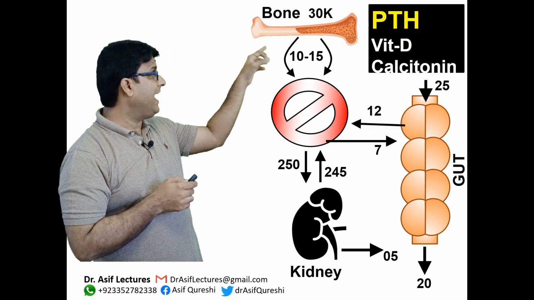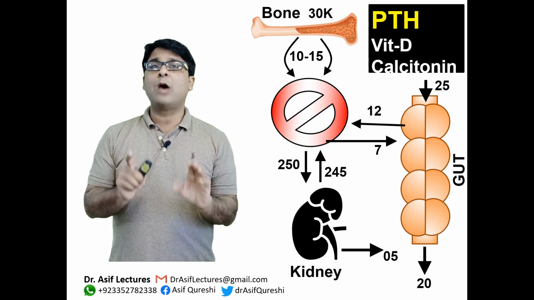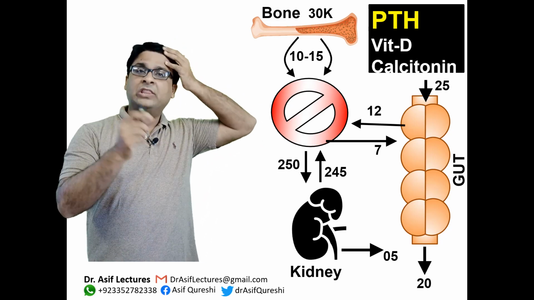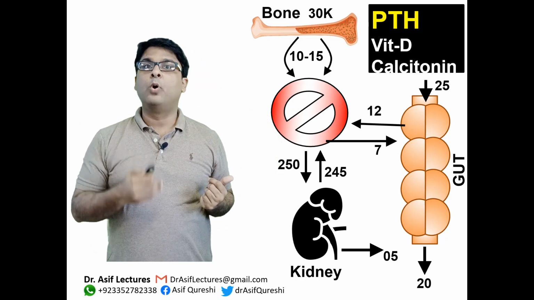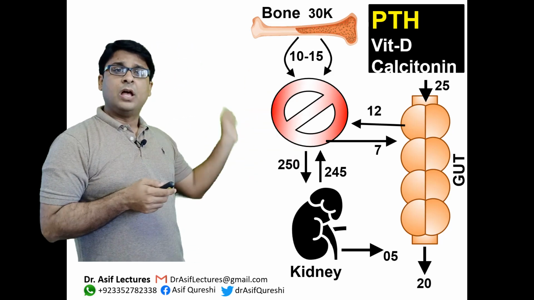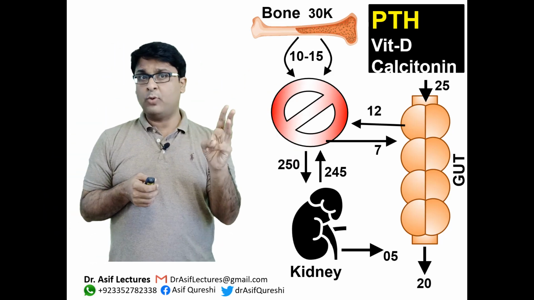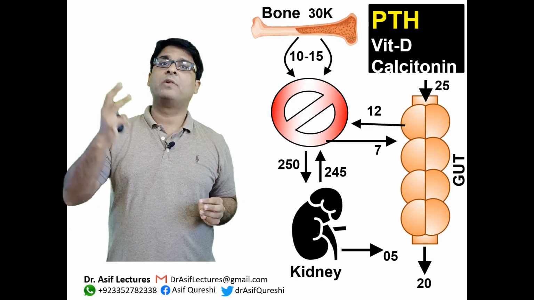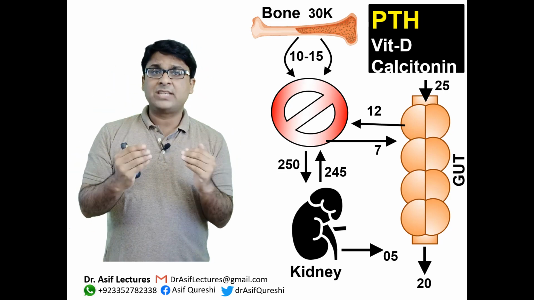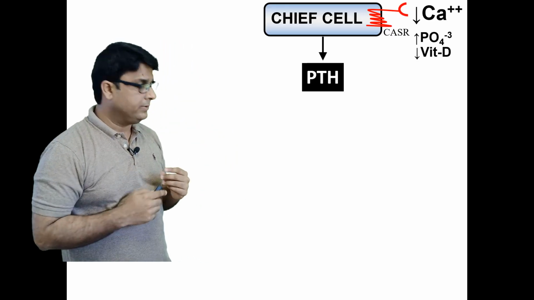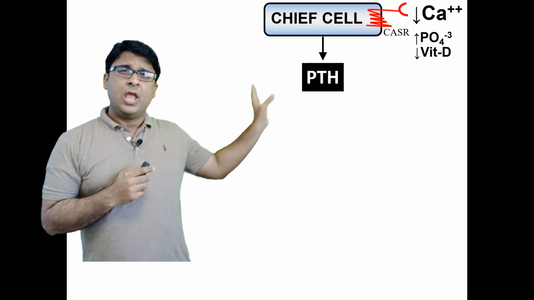You see, 30K, which means 30,000 millimoles per liter of calcium is present within the bone, and therefore no wonder we call bones the calcium bank of your body. Okay, so this diagram tells you that there are 3 hormones important for calcium metabolism, 3 organ systems which are important for calcium metabolism, and that bones are the calcium banks. Okay, let's move forward.